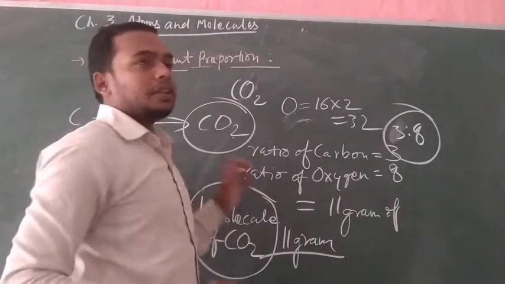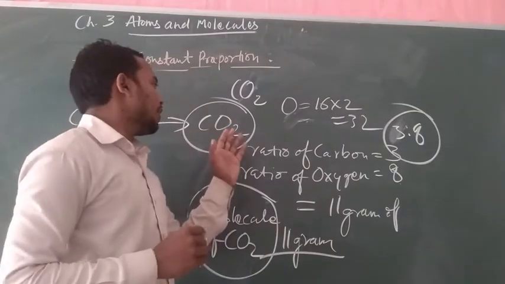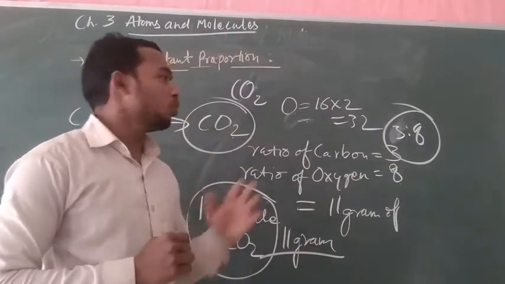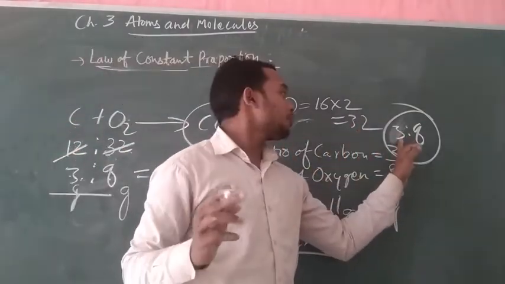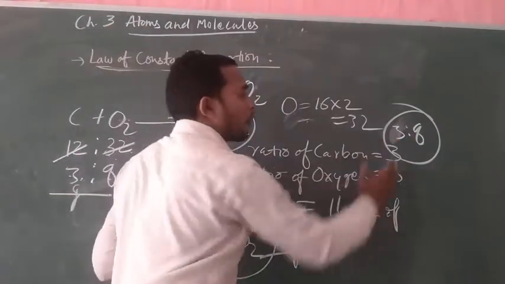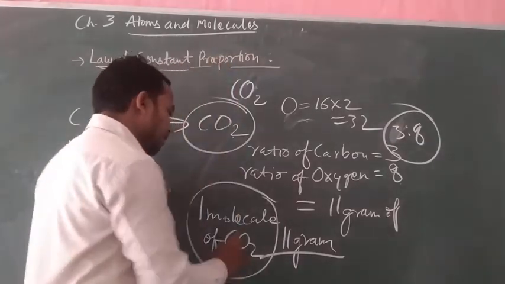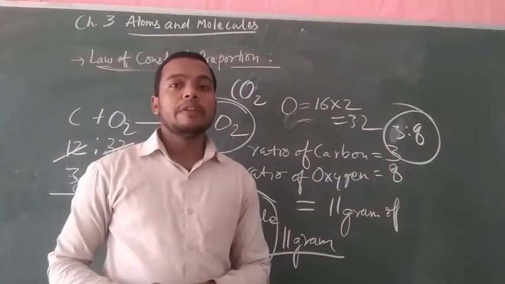The composition of carbon and oxygen in the CO2 molecule will be the same: 3 gram of carbon and 8 gram of oxygen combine to form 11 gram of CO2 molecule.